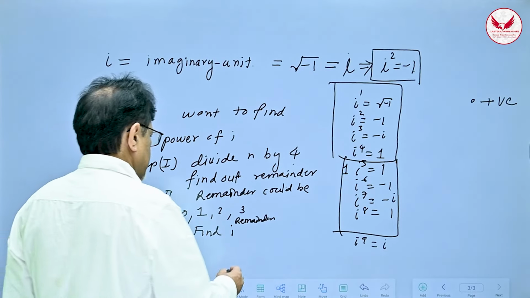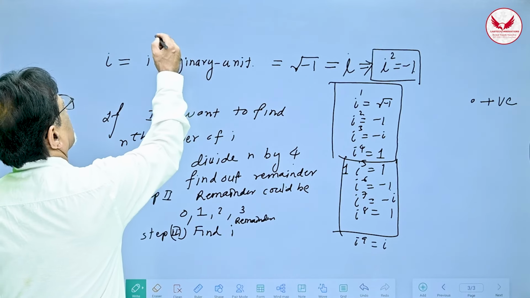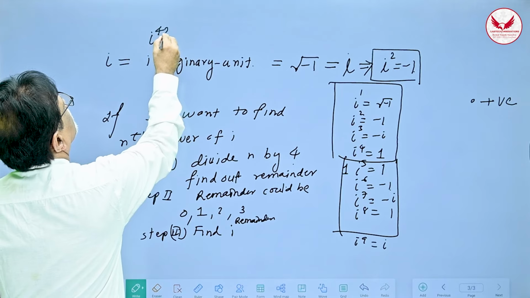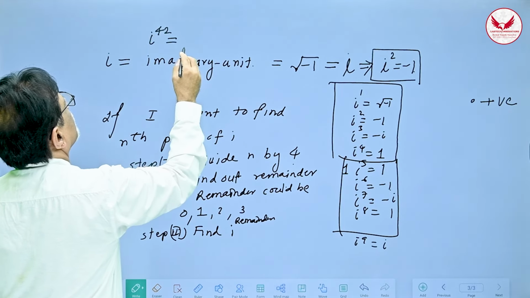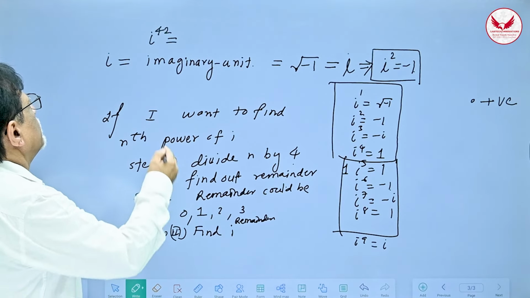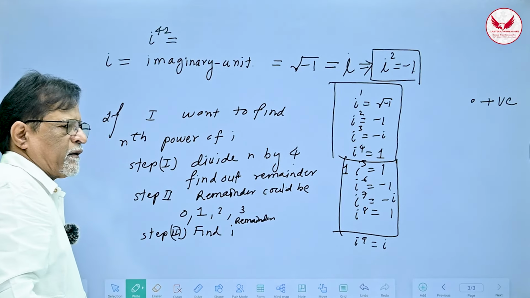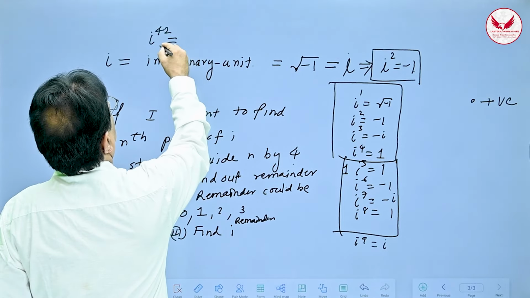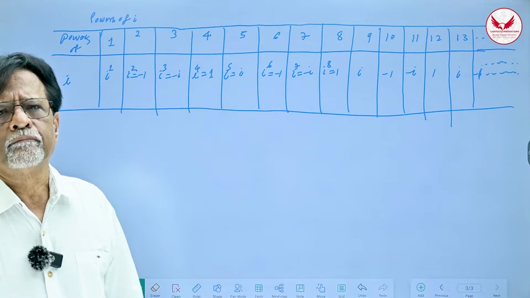For example, let us see. Suppose I want to find i raised to 42. So 42 will be divided by 4. But we know 40 is the tenth multiple of 4, so therefore the remainder is going to be what?